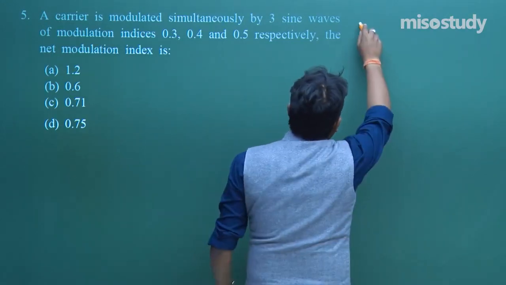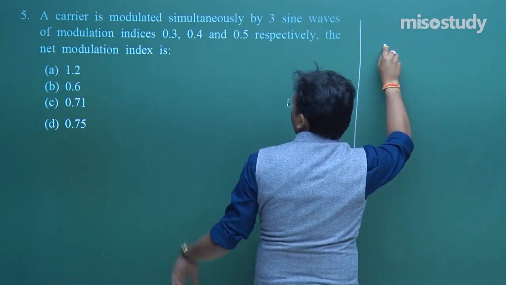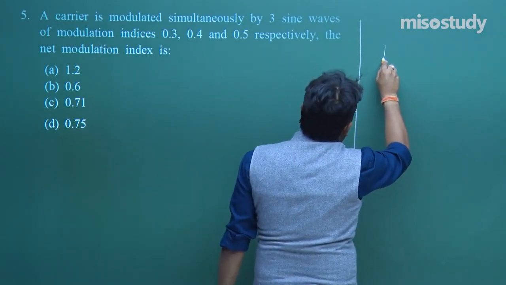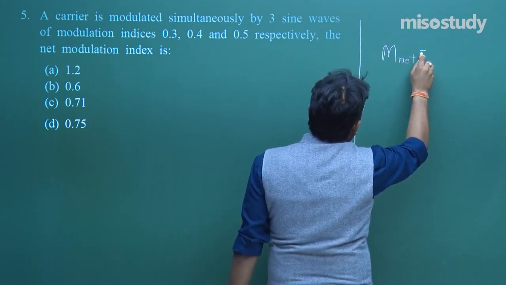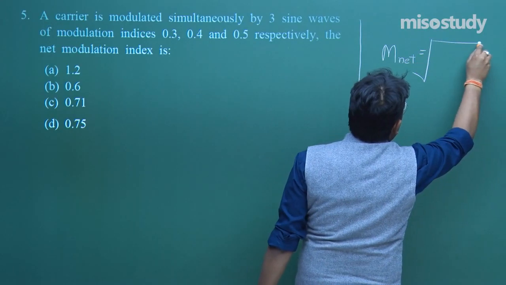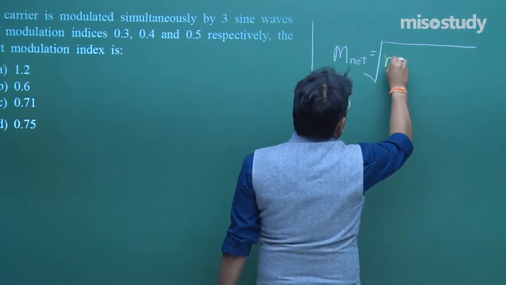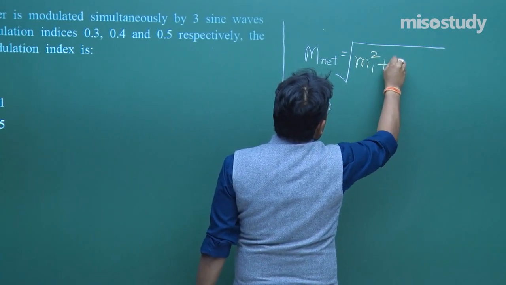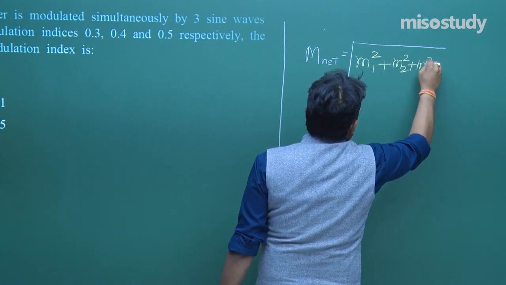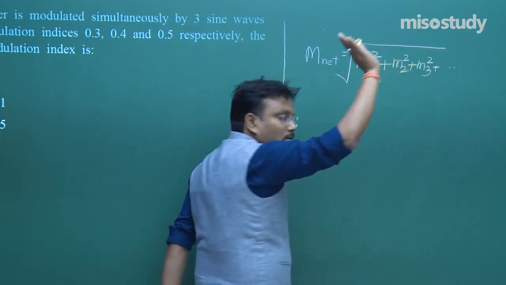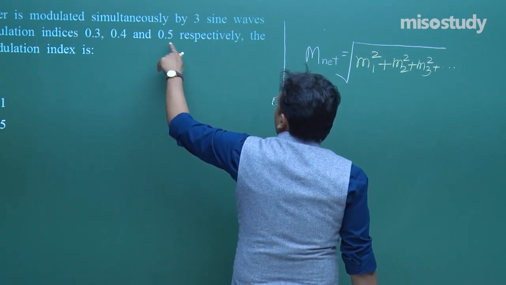So let me mention the formula over here, that is M, the net modulation index, is equal to under root m1 square plus m2 square plus m3 square plus so on. Over here m1, m2, m3 are 0.3, 0.4, 0.5 respectively.